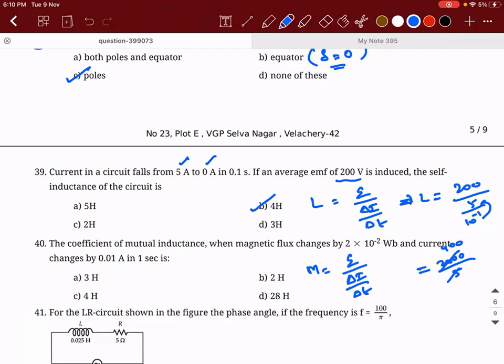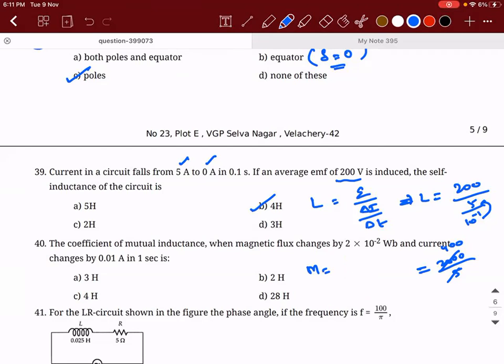Okay. E is how much? The coefficient of mutual magnetic flux. So when magnetic flux of this much value and current changes. So can we not use L equals N phi B by I?